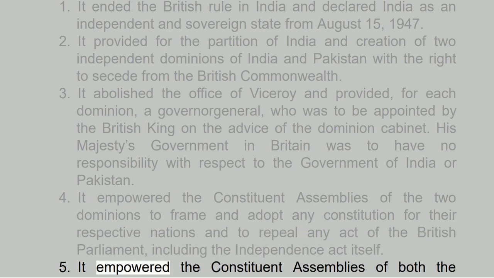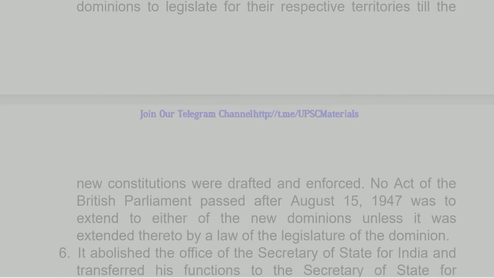5. It empowered the constituent assemblies of both the dominions to legislate for their respective territories till the new constitutions were drafted and enforced. No act of the British Parliament passed after 15 August 1947 was to extend to either of the new dominions unless it was extended thereto by a law of the legislature of the dominion.